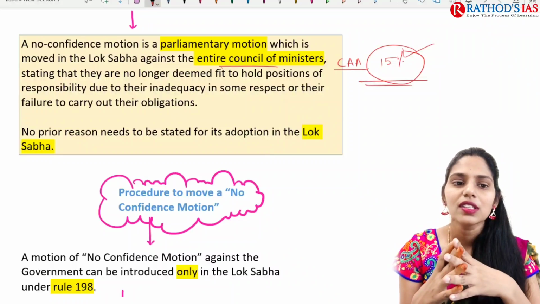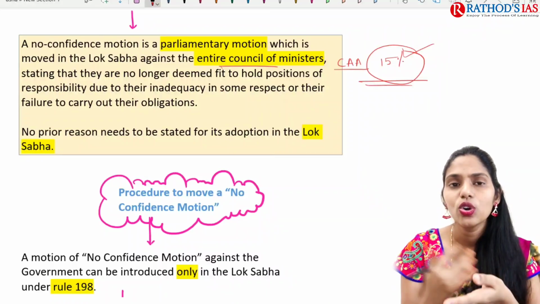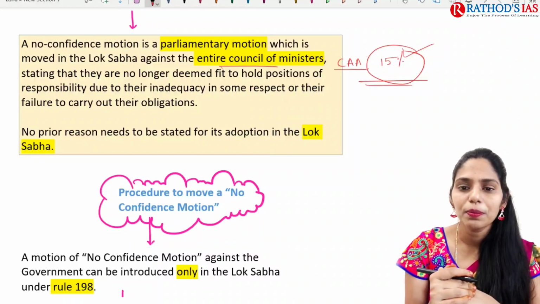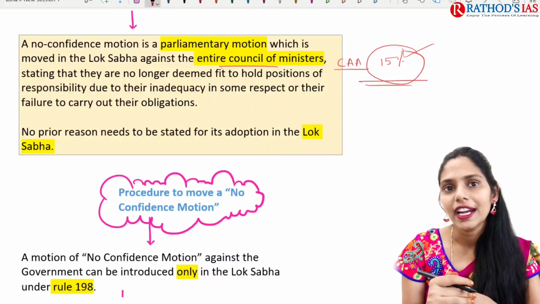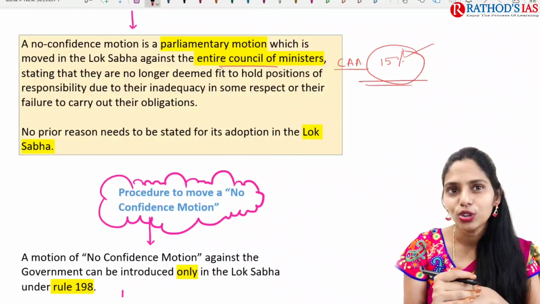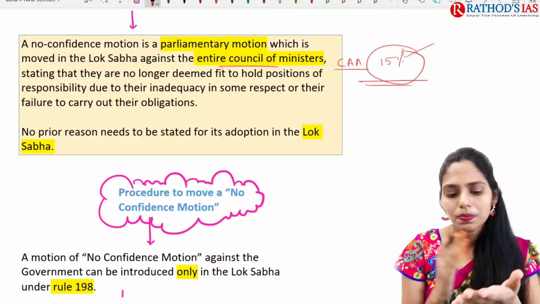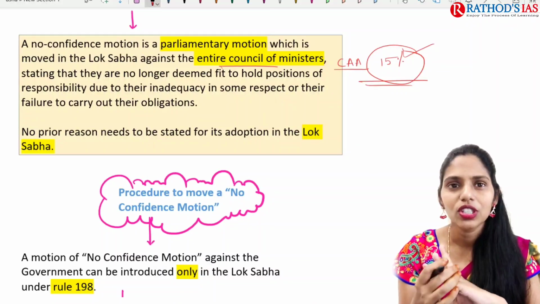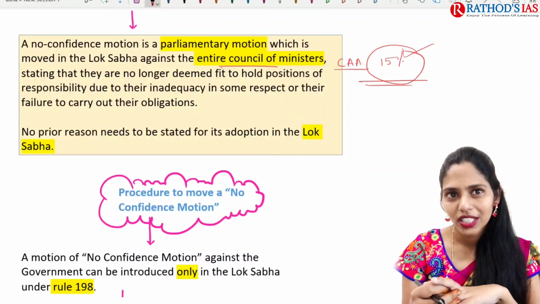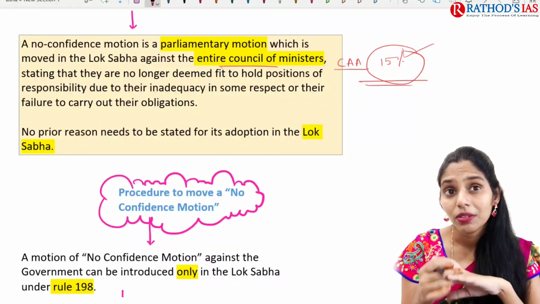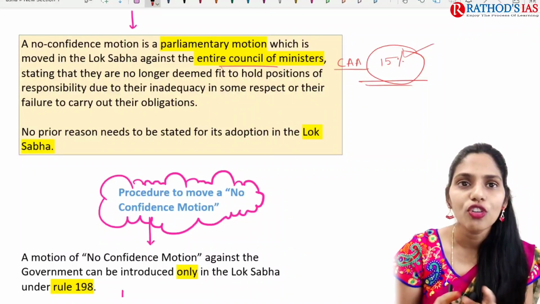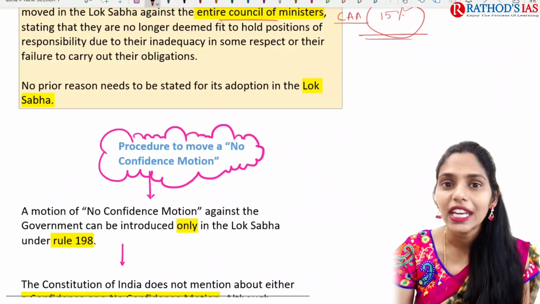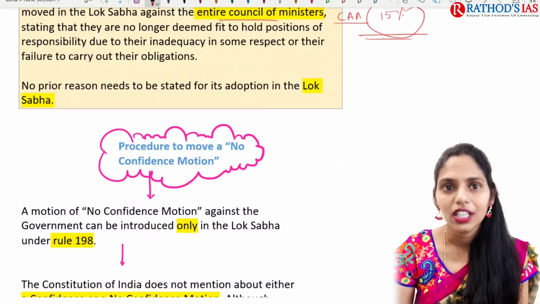And why? Because they state that the government is no longer deemed fit. The present government is no longer deemed fit to hold positions of responsibility because of inadequacy in some respect or their failure to carry out any obligations. Whenever the members of Parliament, especially the opposition party, feel that the present government is not working properly, they can call for a no confidence motion, which will be passed against the entire Council of Ministers headed by the Prime Minister. To pass this motion there is no need of prior recommendation in Lok Sabha.